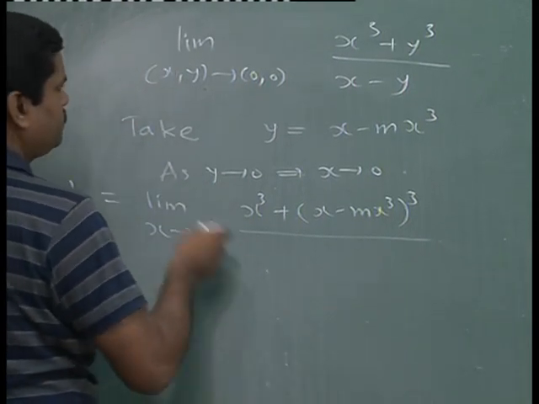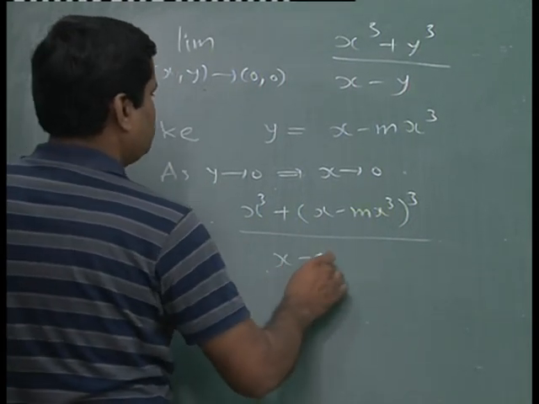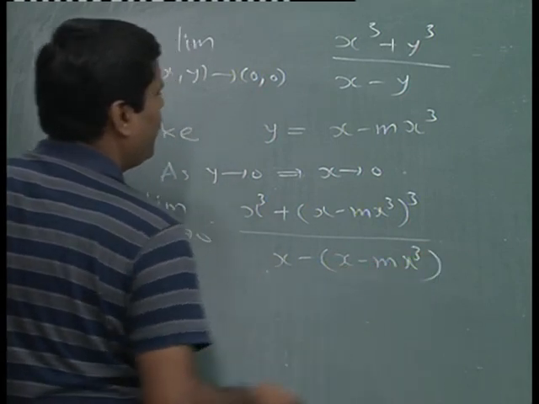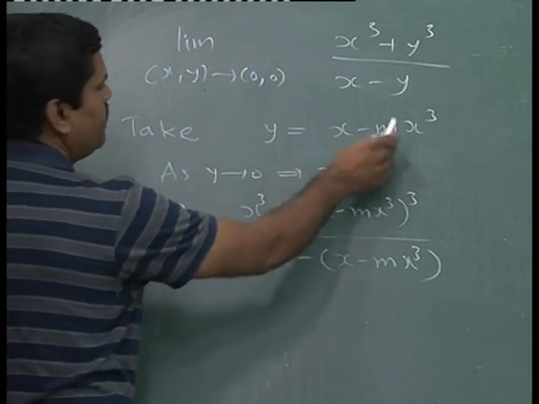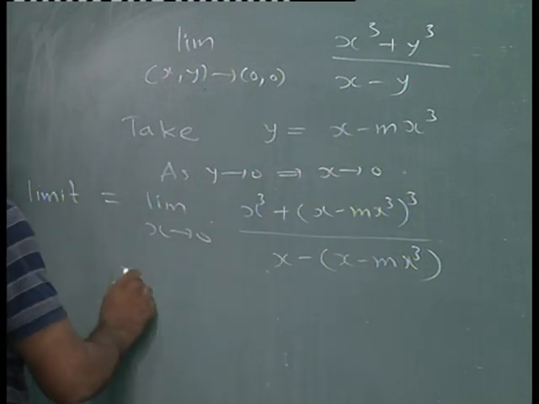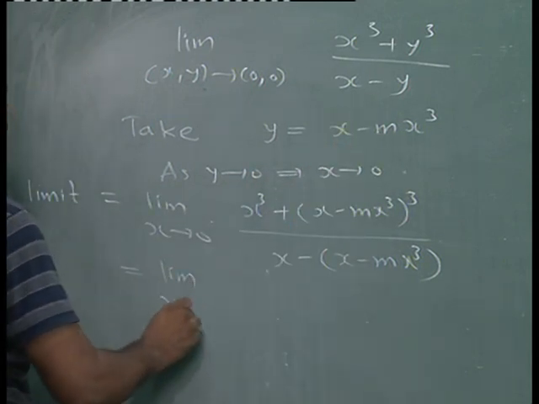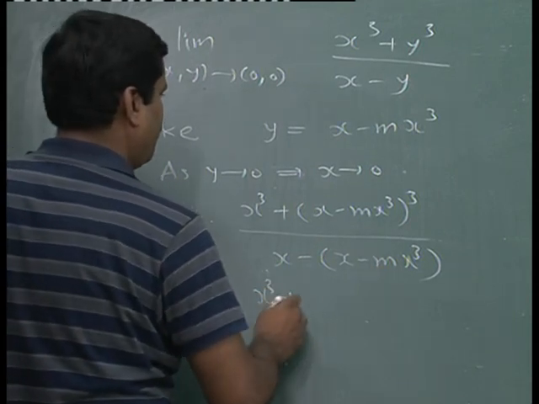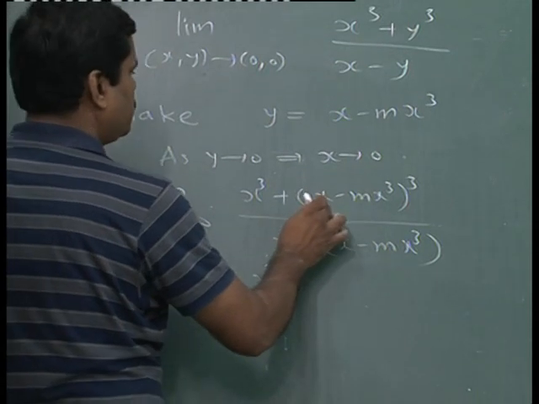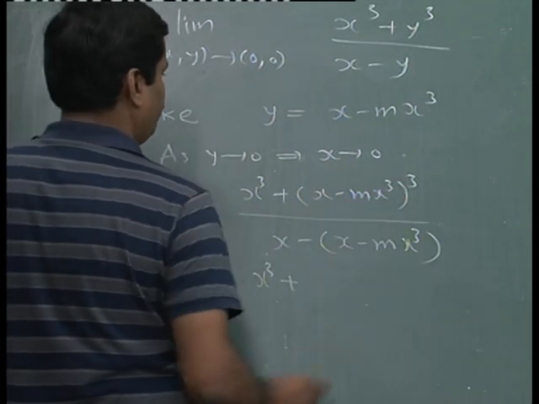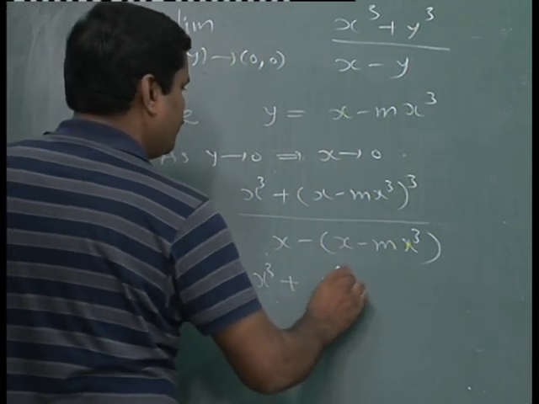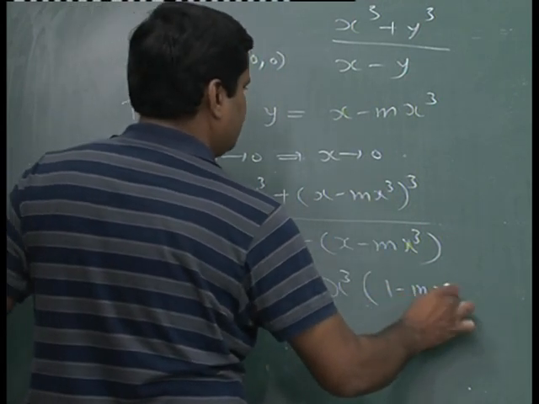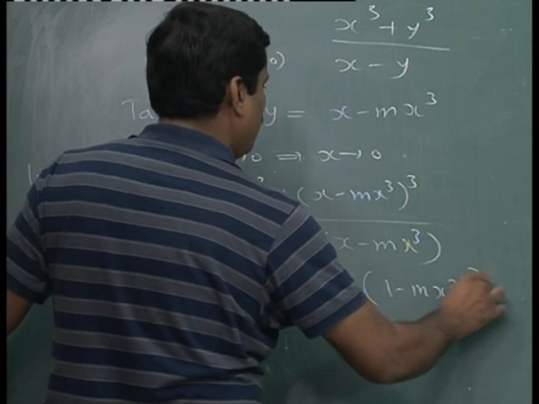upon x minus mx cube. Wherever y is there, I am writing x minus mx cube. Now, let us simplify this. So, this gives us x cube plus, what is the simplification of this? A minus b whole cube, or you can simply write this way, taking x common from these two terms, you will get 1 minus mx square whole cube.